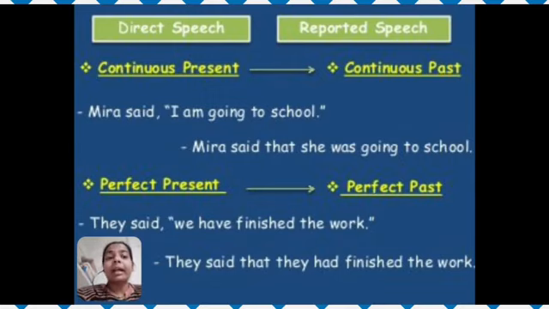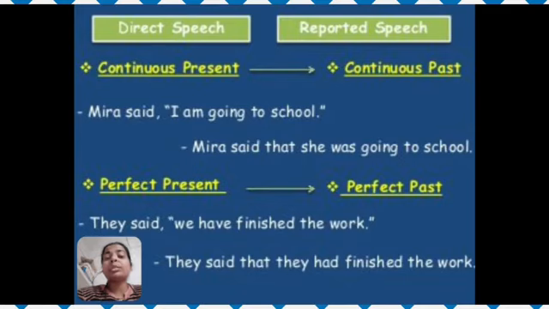Meera said that she was going to school. Here am will change into was. They said, we have finished the work. Have finished, so this statement is in present perfect tense. Now you have to change this statement into past perfect. They said that they had finished the work.